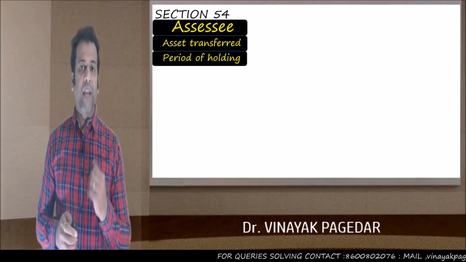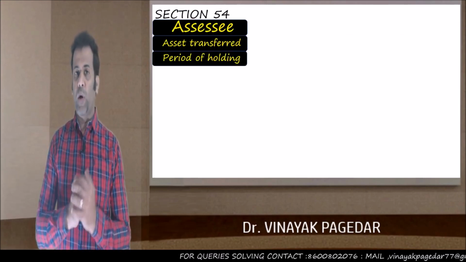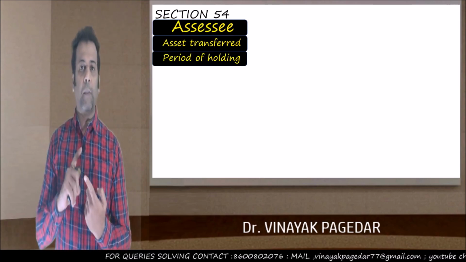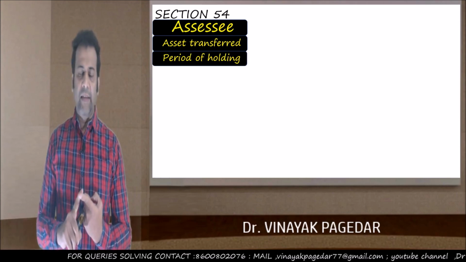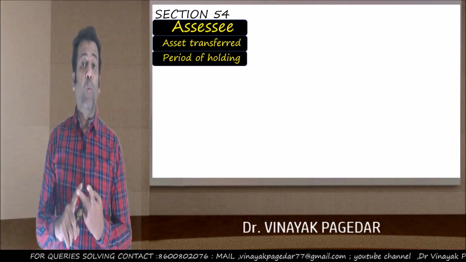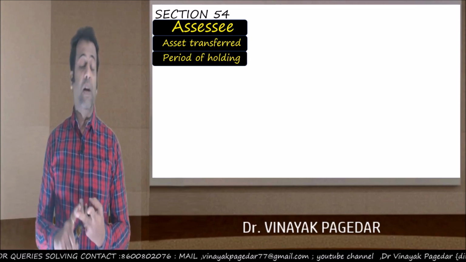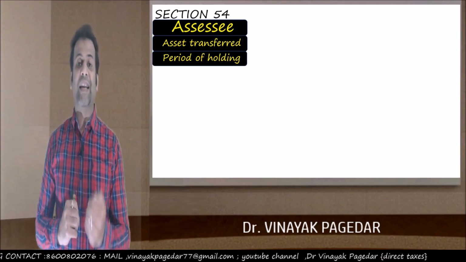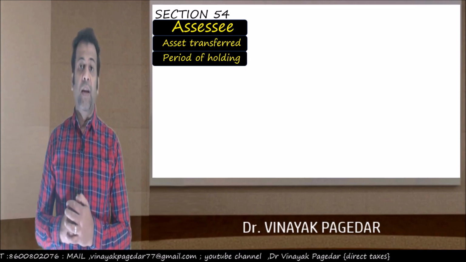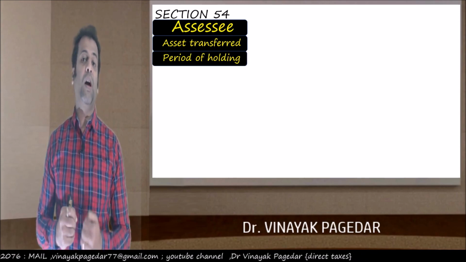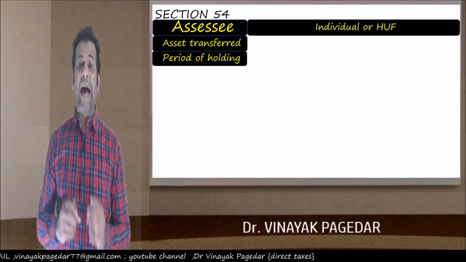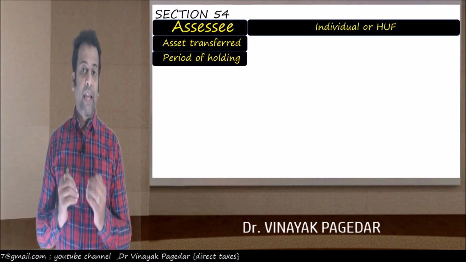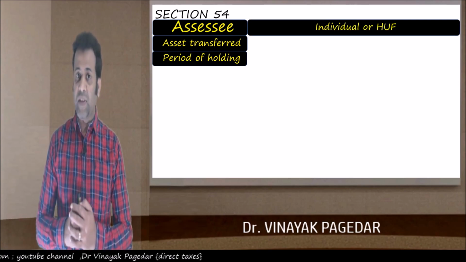Now we'll come to the main provision, and there are 3 points which you see on your screen. Always think of it in that order. Number 1, who should be the assessee? Number 2, what is the capital asset transferred? And number 3, what is the period of holding of that capital asset transferred? If you wish to claim exemption under section 54, you have to be an individual or an HUF. Only an individual or HUF can claim this exemption.